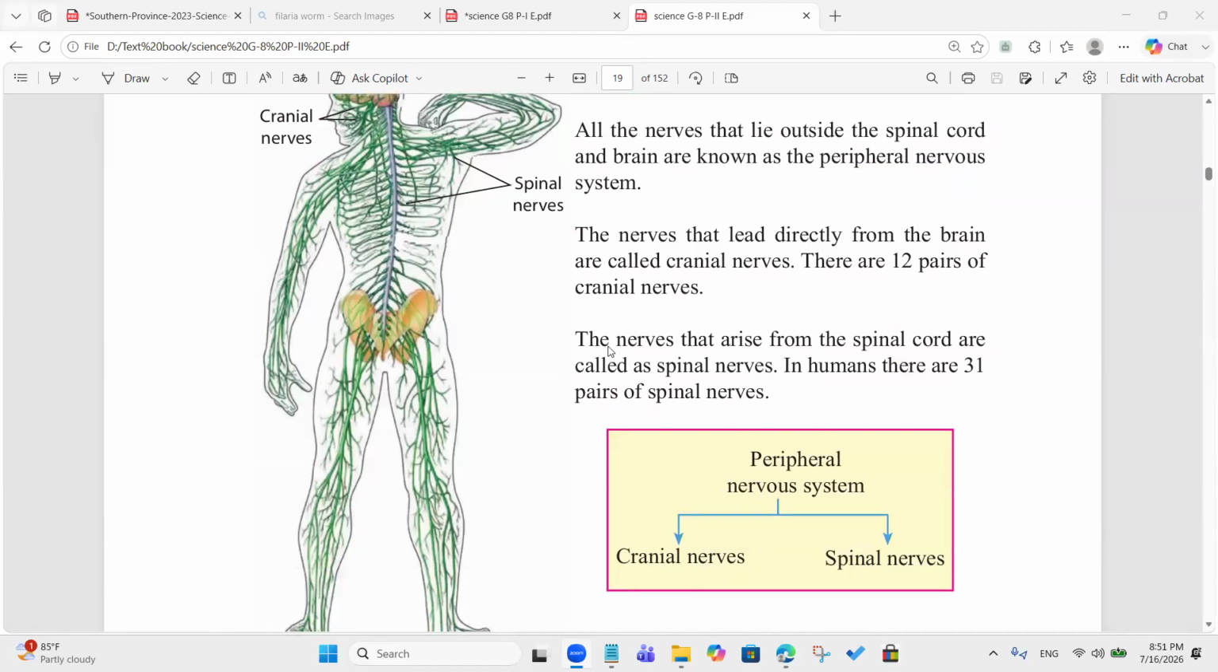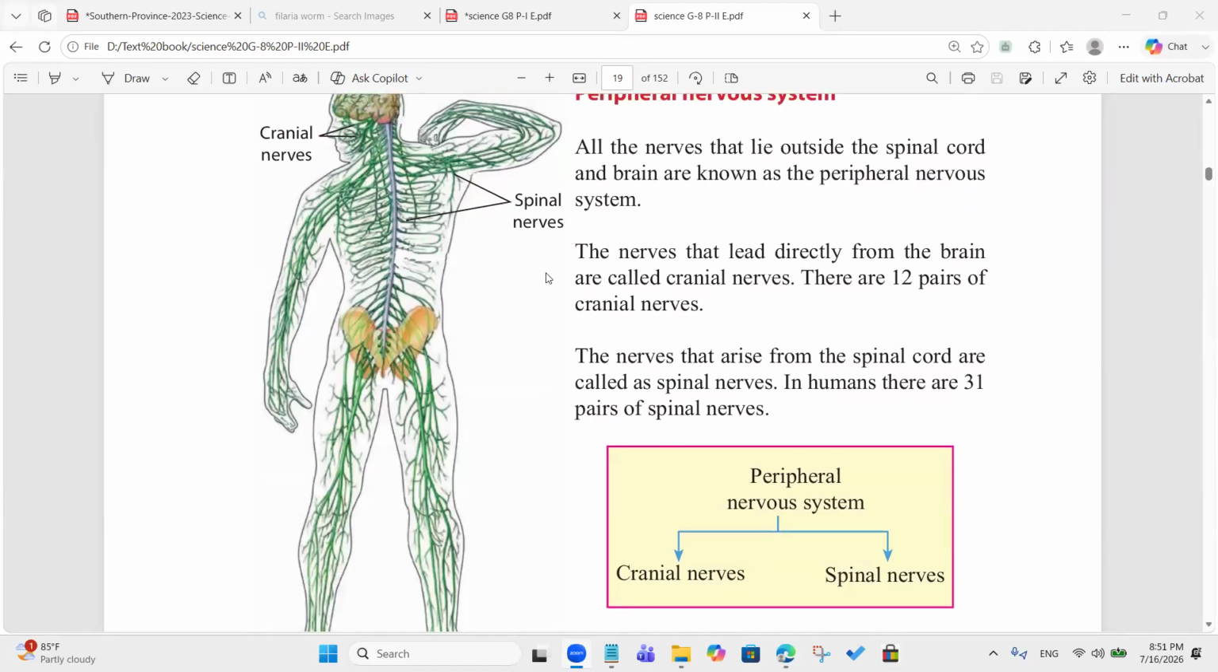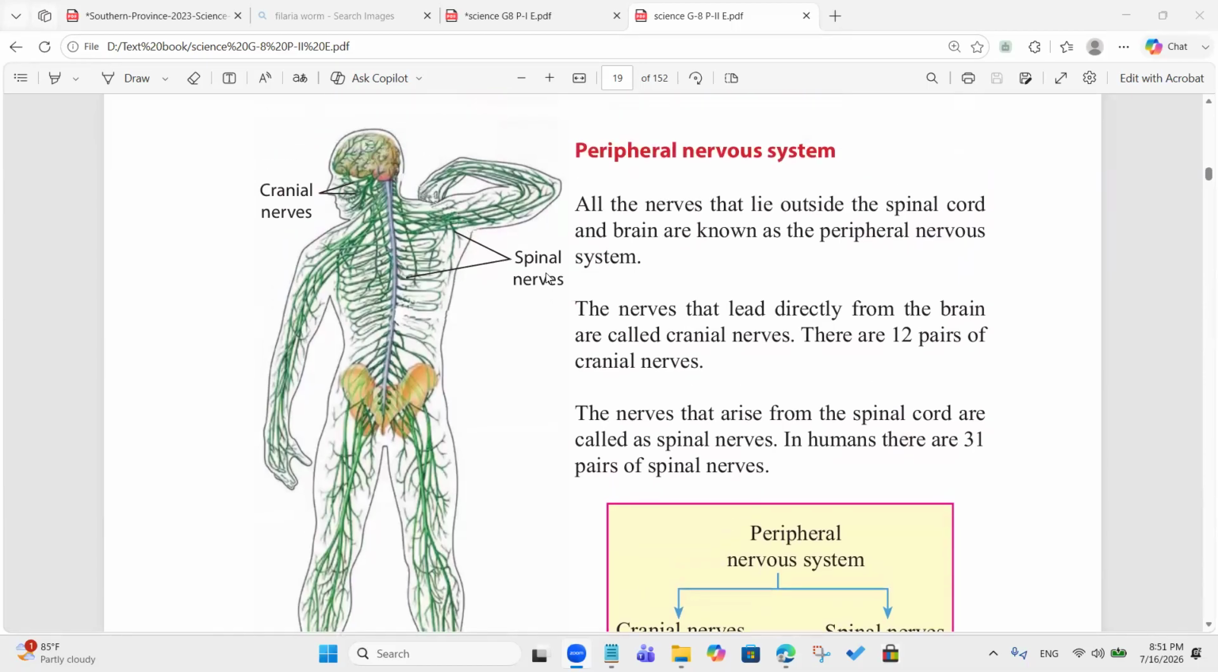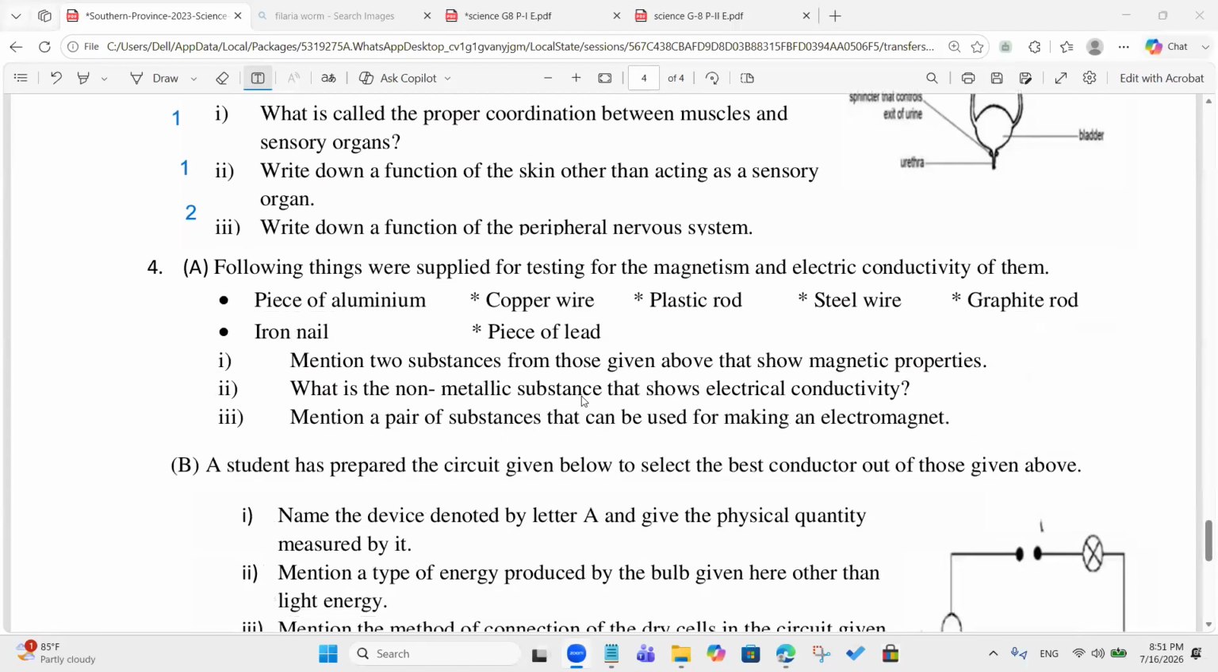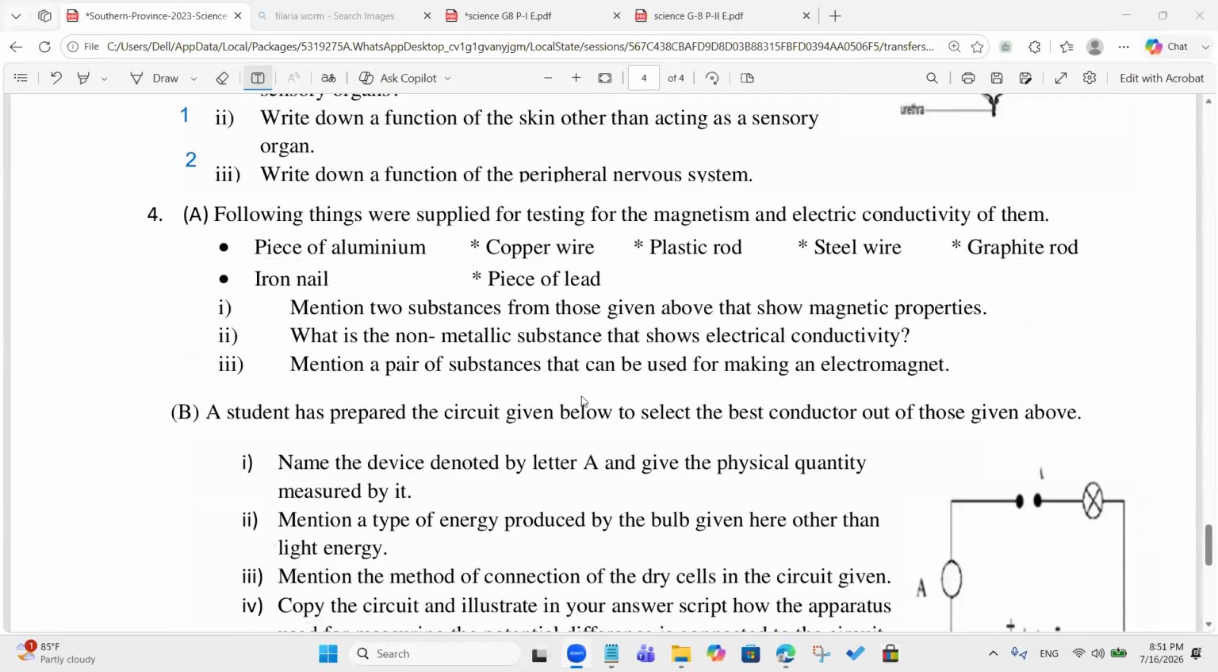Correct. And try to remember how many pairs of cranial and spinal nerves there are in our body. Remember that? How many cranial nerves are there? 12 pairs. How about the spinal? 31. 31 pairs, okay, right. Let's see the next one.